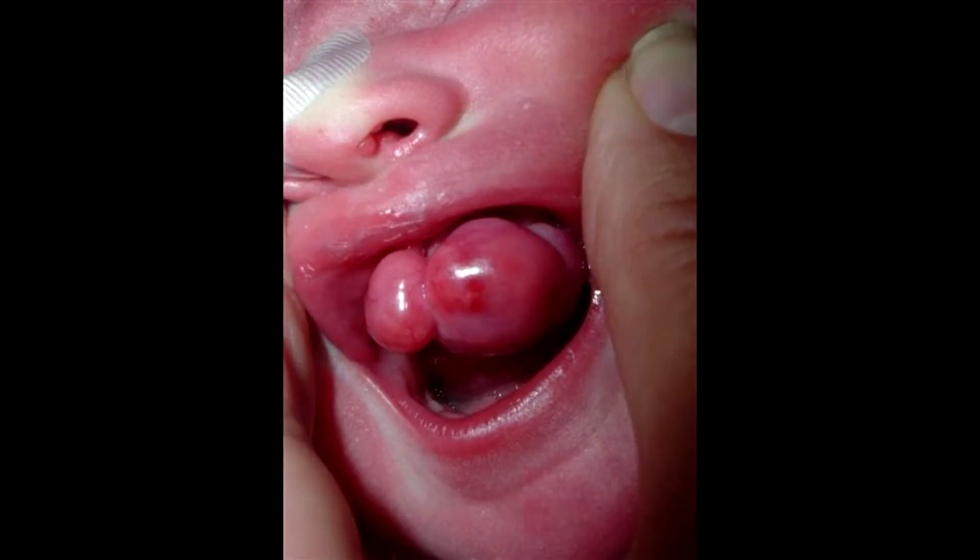Congenital epulis. Cause, neoplastic. Present at birth, occurring more in female than it does male. The location is the anterior maxillary gingiva. Clinically, it appears as a sessile or pedunculated mass. Surgical excision is the treatment, and the diagnosis process is microscopic.